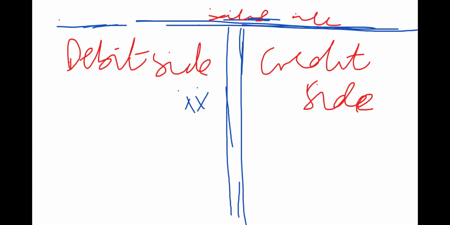So if we say that we record cash on the debit side, then you put the figure for cash on the left hand side of the cash account.